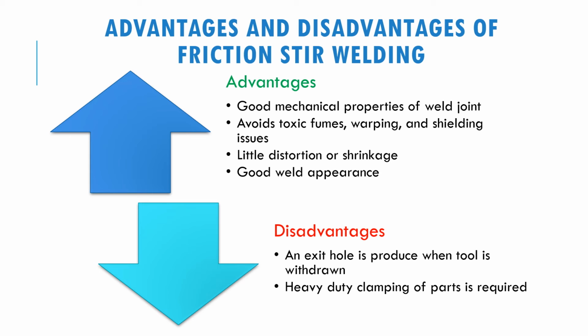And then for the disadvantage, there will be a possibility of an exit hole being produced when the tool is withdrawn. So meaning that after the tool is coming out from the parts that are joined, they might leave a hole because of that probe, okay. So heavy duty clamping of the part is required, as you saw in the video previously, because they are going to stir the material, right? So if you didn't clamp it properly, the part might be moving, right? So then the process will be a failure.